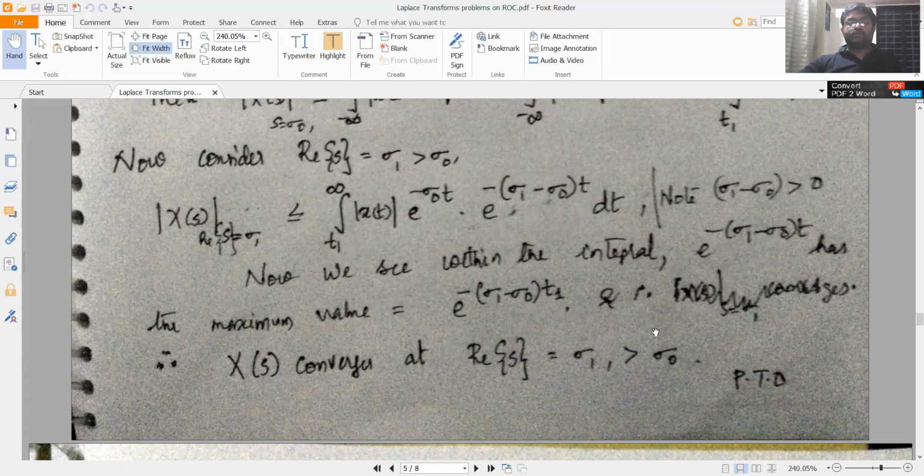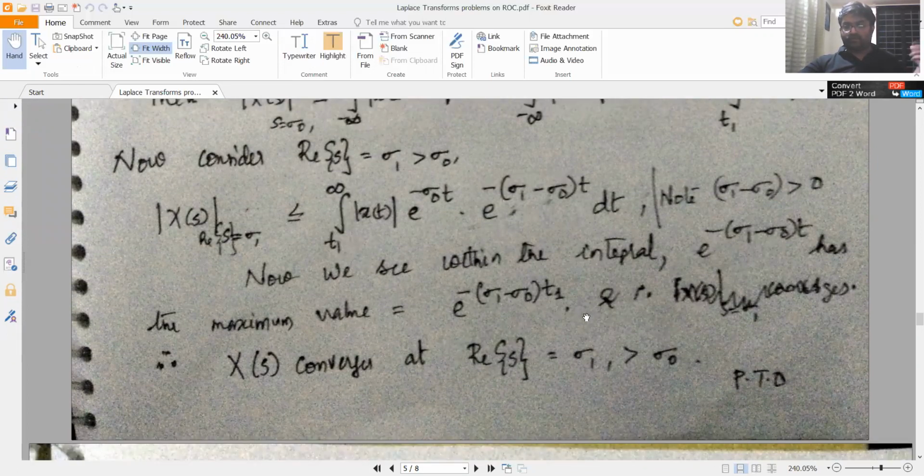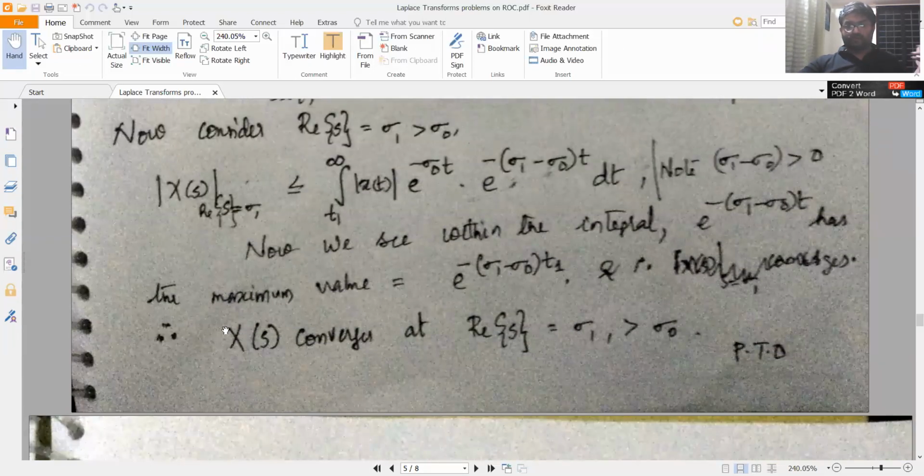Is that understood? So following the discussions for the finite duration signal, you can conclude here that X(s) will converge at real part of s equal to sigma 1 greater than sigma 0. This is the same type of justification as we did for the finite duration signal.